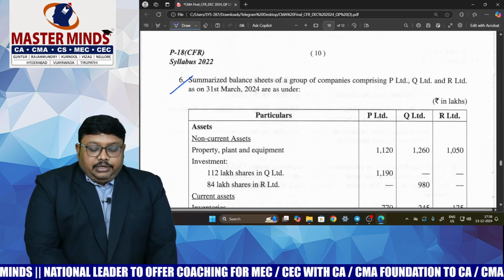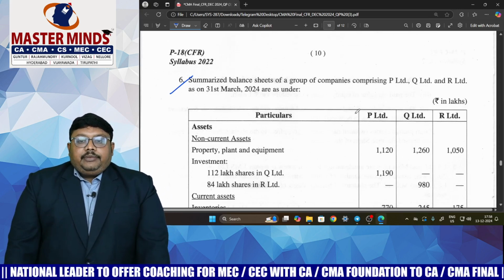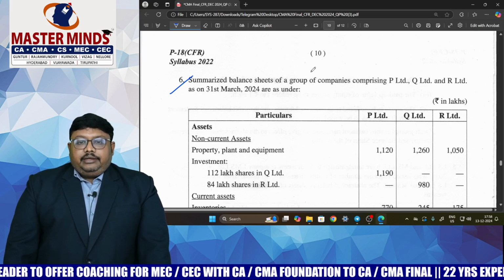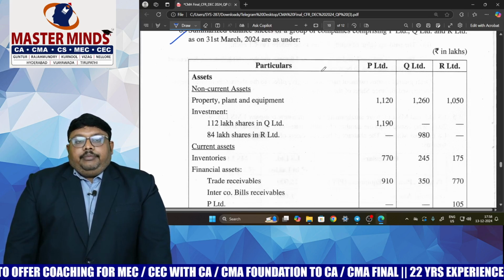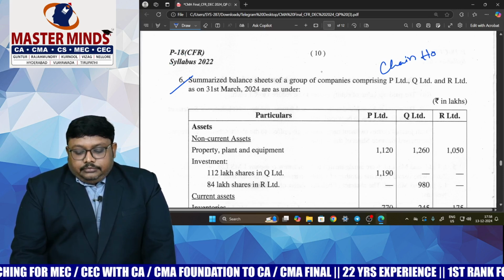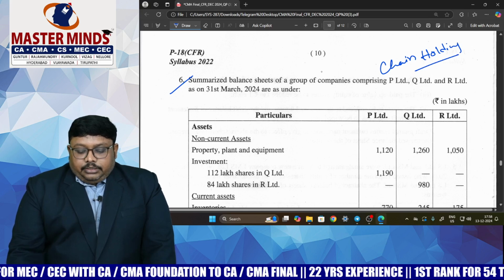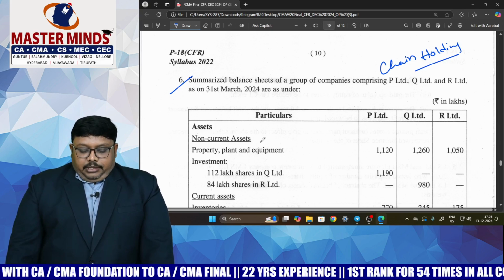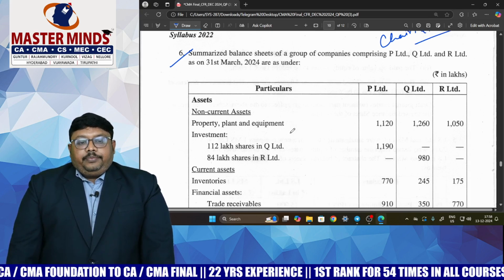And coming to consolidation. Every time in consolidation they ask direct questions like acquirer and acquiring companies, but this time they have given chain holding. So this question takes a little time, but it is also easy to do if you know the NCI value properly.